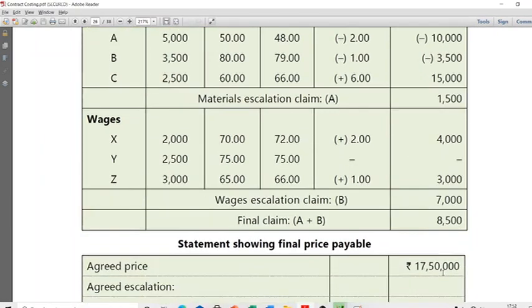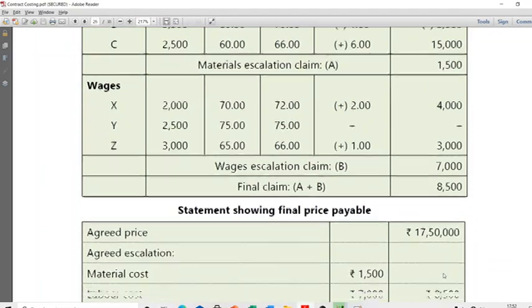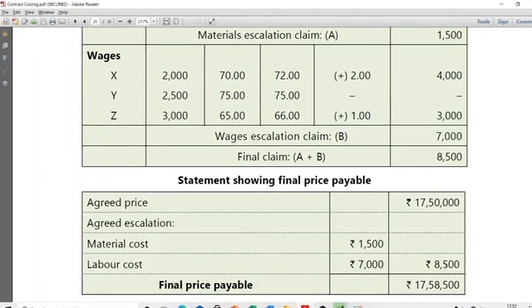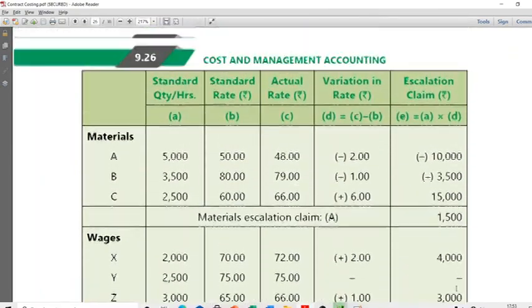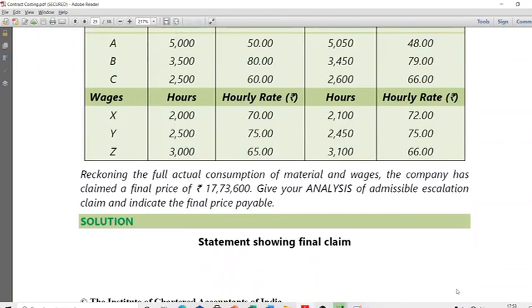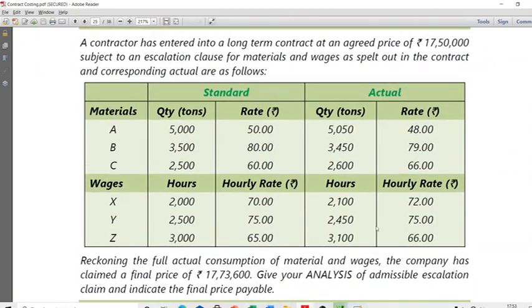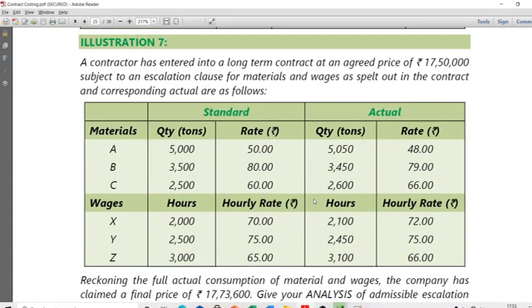That means the original agreed price was 17 lakh 15,000. If you added 8,500, asked 17 lakh 23,500, your client will pay you. But you are asking much more than that, which is 17 lakh 73,600. Why? Because you are taking everything into account. Even extra usage you are taking into account. That is not permissible, is what this question is trying to say. Okay, if you capture that, this kind of question can also be solved.